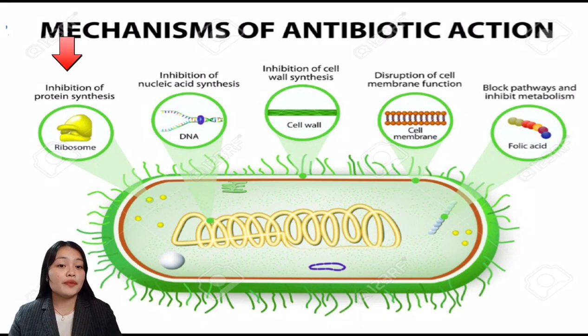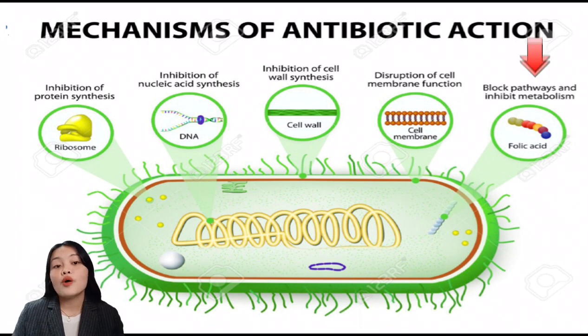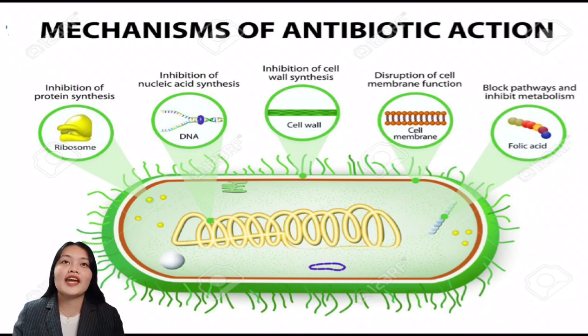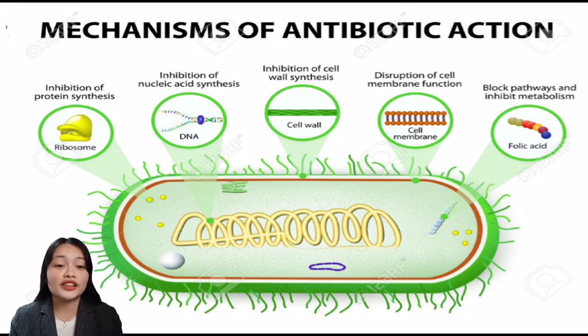And next is the inhibition of protein synthesis, where the main target is the ribosomes. And lastly, the inhibition of metabolic pathways, where the main target is folic acid. I will discuss it one by one so that you could understand well and grasp each mechanism of action of a certain antibiotic in a bacterial cell.